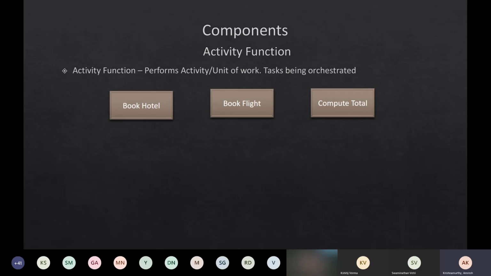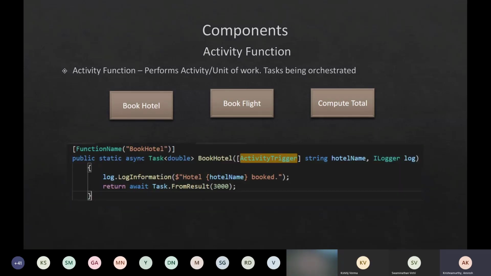An activity function looks like this; I've put a code snippet. Basically it is a normal function. If you have worked on Azure Functions, this is no different. It is going to have a function name called BookHotel. That is the first line in the snippet. And if you see the parameters, the trigger it takes is called the activity trigger.